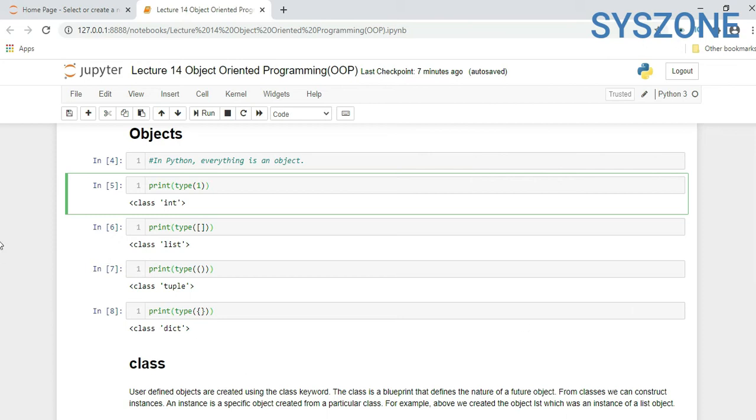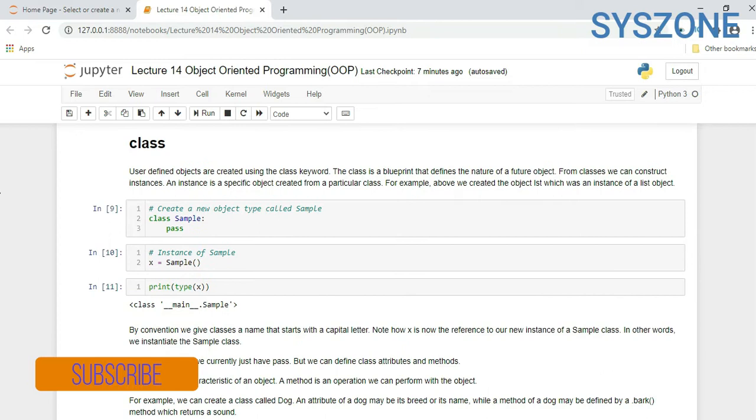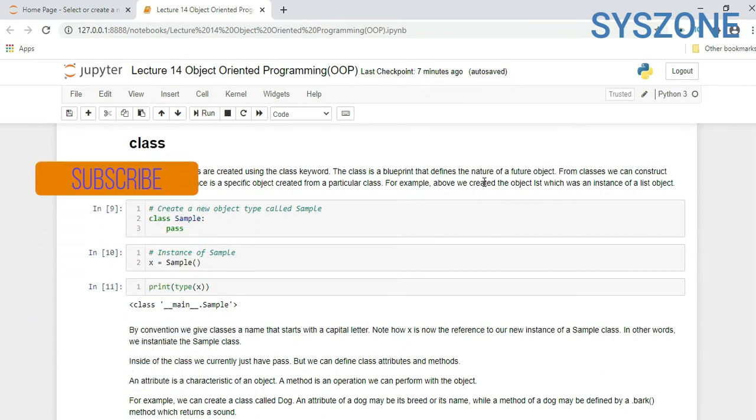Now come to class. What is a class? Maybe if you know other languages, you know what an object and class are. If you don't know, no issue, we will explain it here again. So class: user defined objects are created using the class keyword.